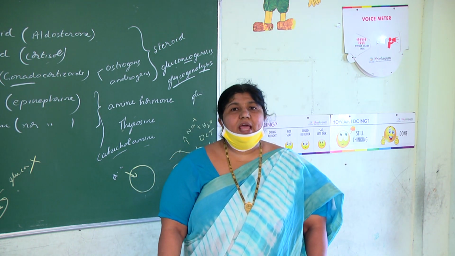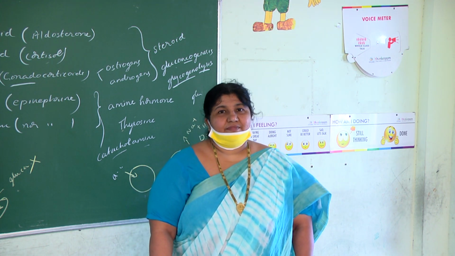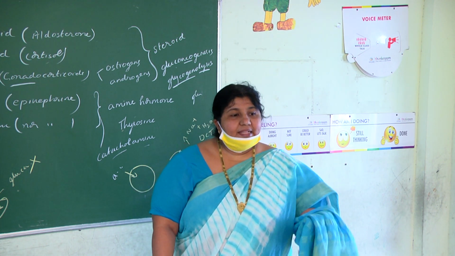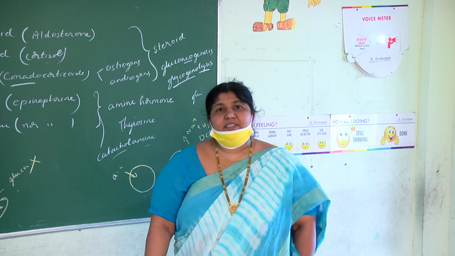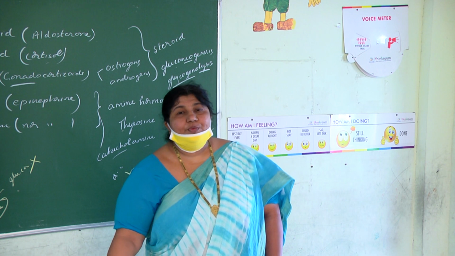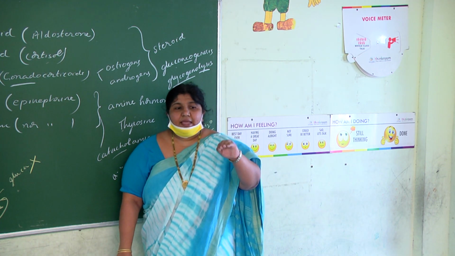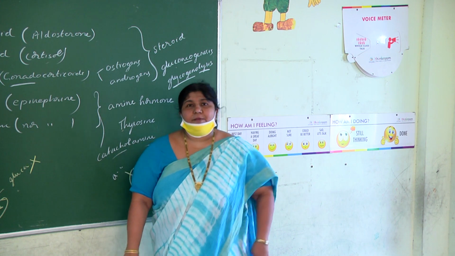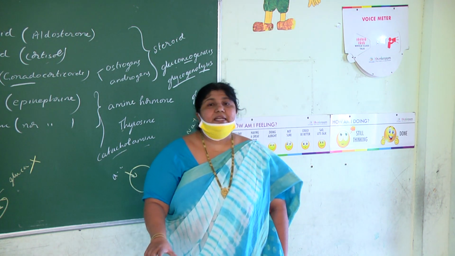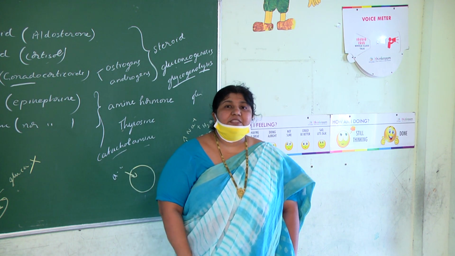And then cortisol helps in erythropoiesis, the production of RBCs. So it enhances the production of RBCs and at the same time inhibits WBCs. WBC is related to the immune system, and cortisol has an inhibiting role in the immune system. So it reduces WBC production but enhances RBC production.